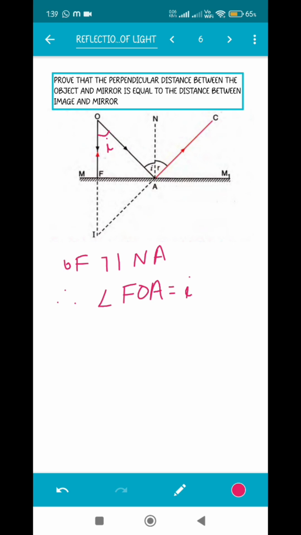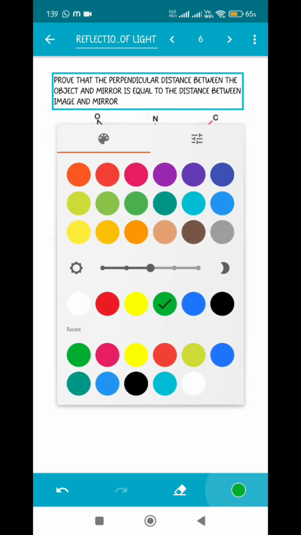Now, these two lines are parallel like we have just seen. So if this angle is R, this angle will also be R, right? Corresponding angles. So again, angle OIA is equal to R. Corresponding angles. Now, let me just erase it to make it easy for you.